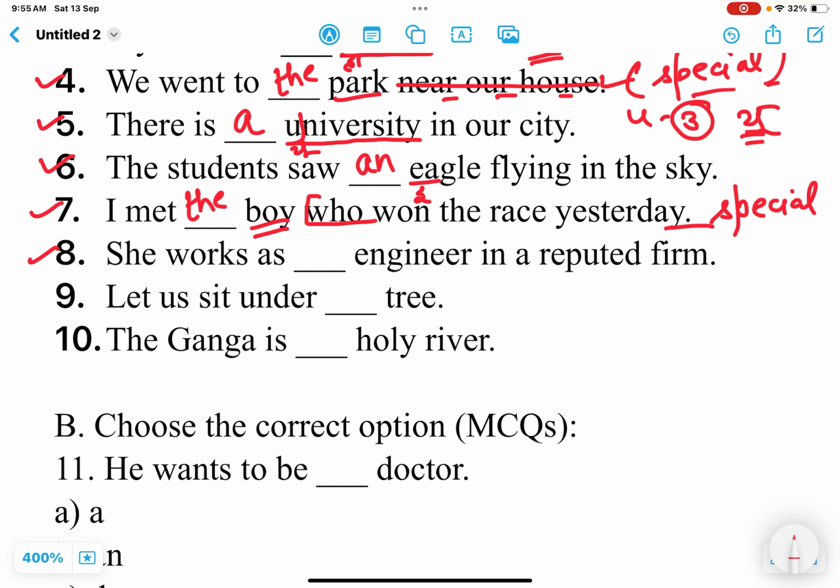Next one is: she works as a dash engineer in a reputed firm. Engineer, E.